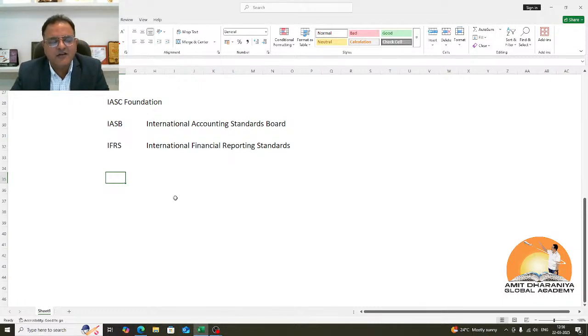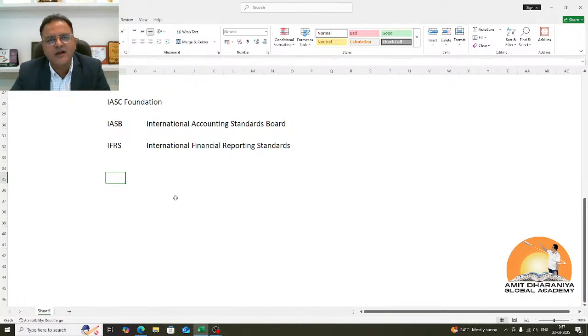We cannot delete, or we cannot simply destroy what has been created or developed till now. So we decided to continue with IAS as part of IFRS. So as far as IAS and IFRS is concerned, there is no difference. The only difference is that the standards which were issued before year 2000, they are known as IAS. The accounting standards which were issued after year 2000, they are known as IFRS.